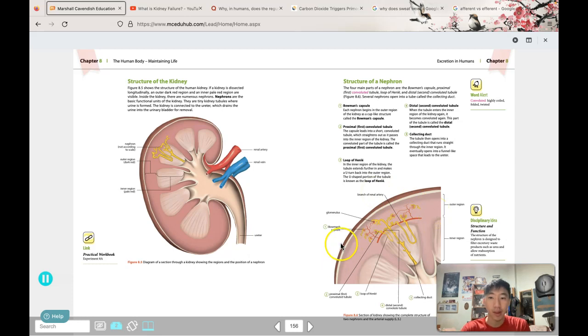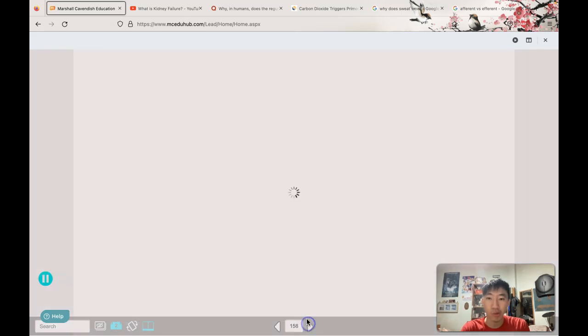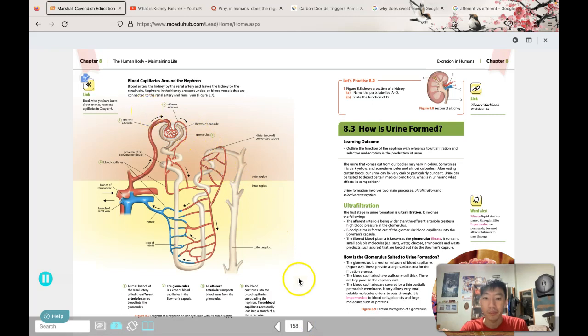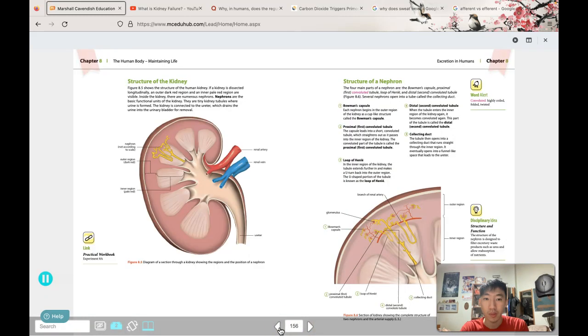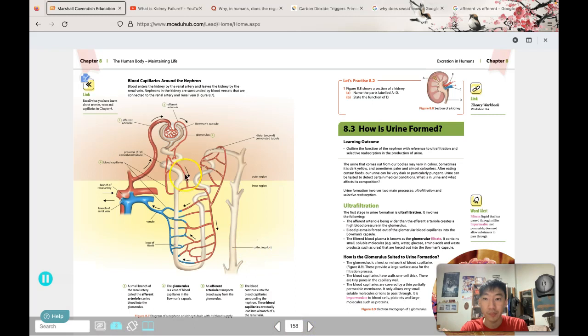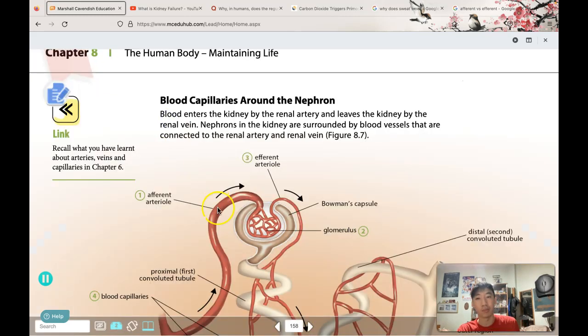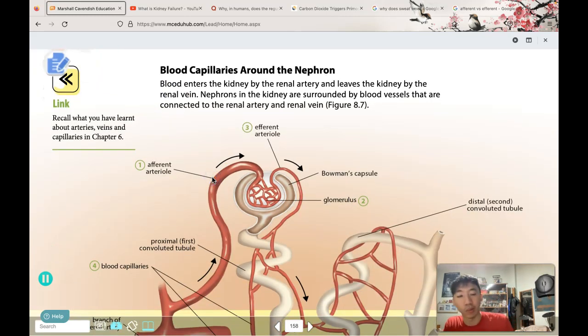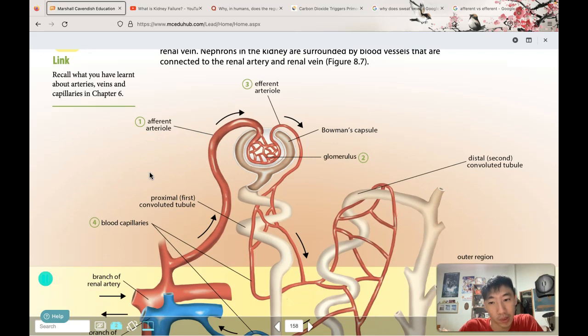Okay, let's quickly run through this one more time in more detail. We won't talk about how urine is formed yet. We just need to know the names of the different things. This is a zoomed-in picture of everything.